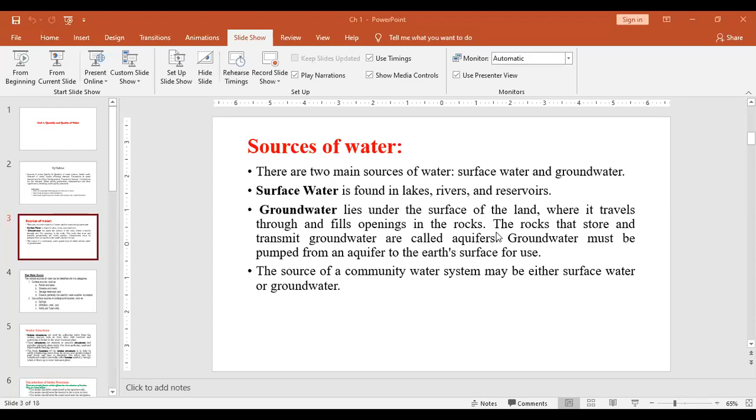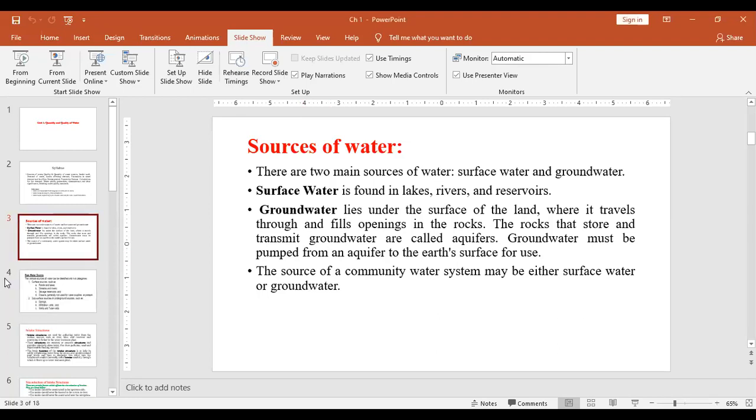Then groundwater lies under the surface of the land, where it travels through the fields and openings in the rocks. The rocks that store and transmit groundwater are called aquifers. The groundwater must be pumped from an aquifer to the earth's surface for use. You have already studied aquifers and groundwater in geology in the first semester, so I will not focus on that. The source of a community water system may be either surface water or groundwater.